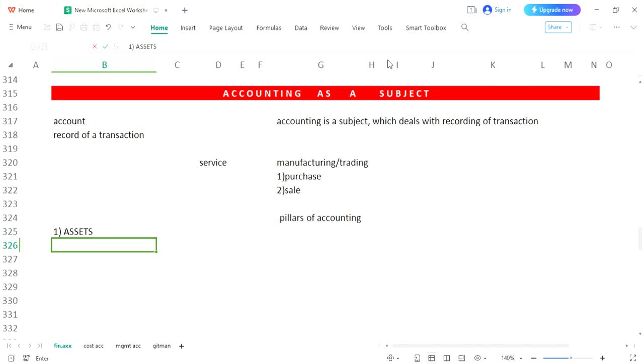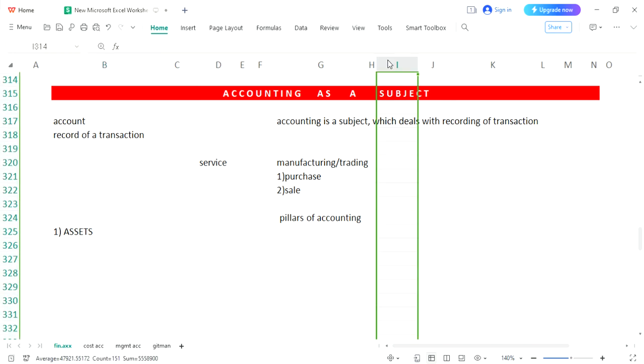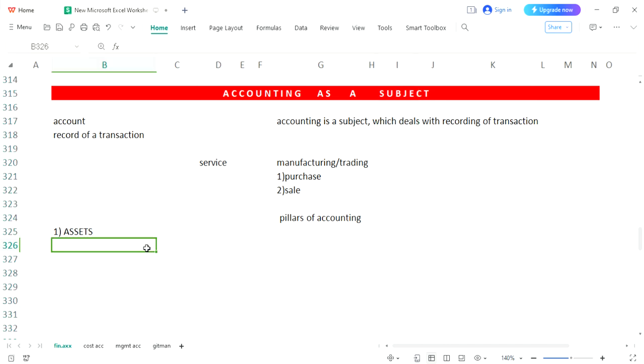There are four things I was discussing which are important in accounting. First thing we are discussing is asset. Assets are valuable things. The first thing you know is assets are valuable things. Secondly, they have some future benefits.